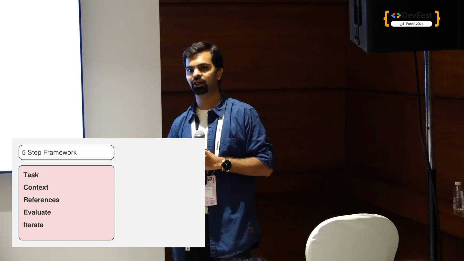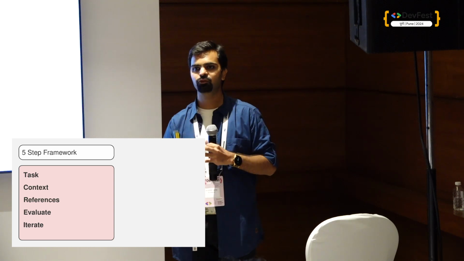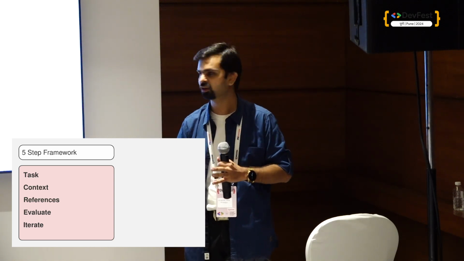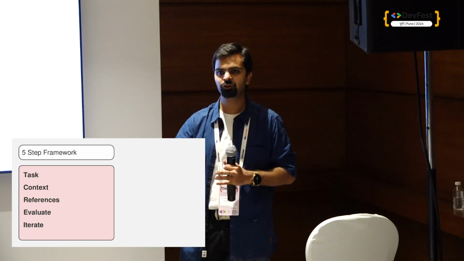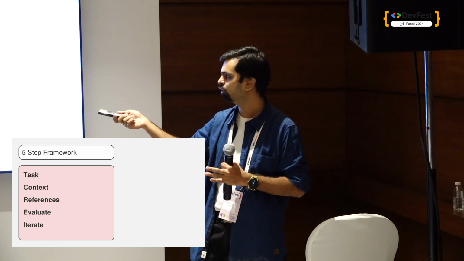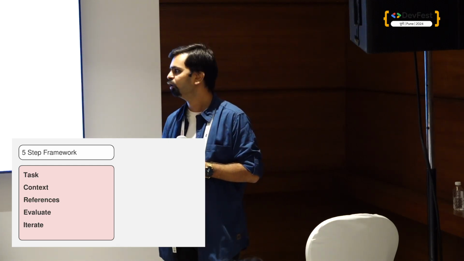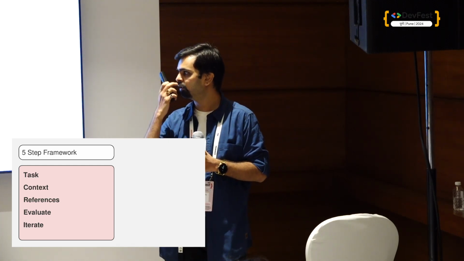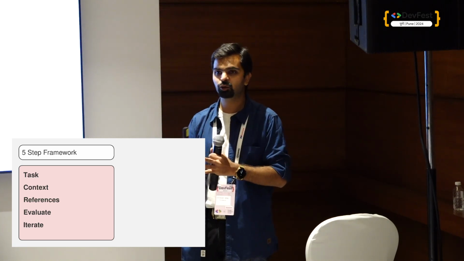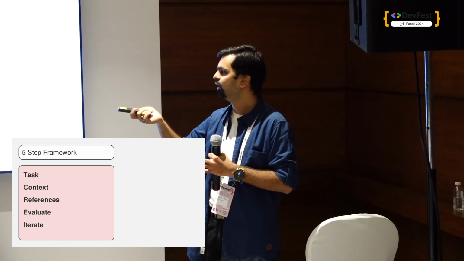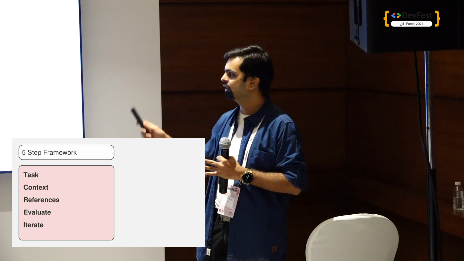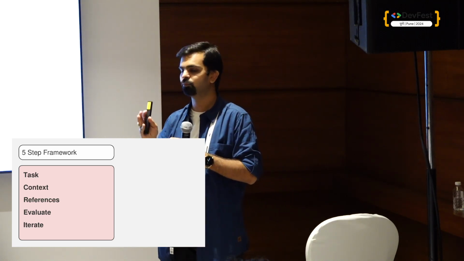First I give a task. When I said I want to buy a gift for my sister, that is a task. It's up to me whether to give context or not, but if I give context, it is very good. Context is, for example, saying it's my 25th birthday, so it's something special. Then I give a reference, like, I bought some pearls or something like that. These three are what I will keep in a prompt.